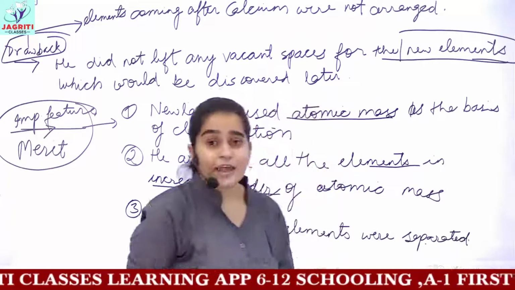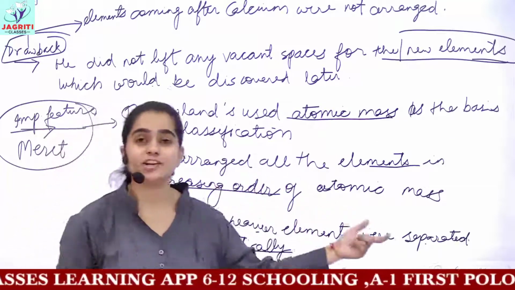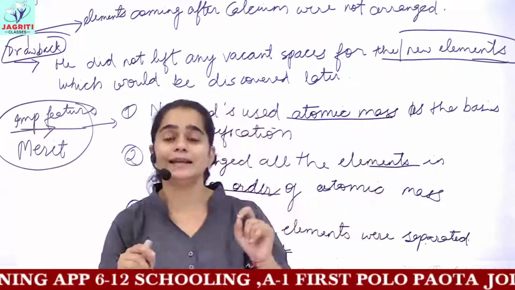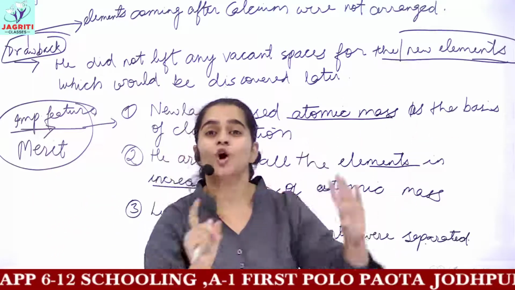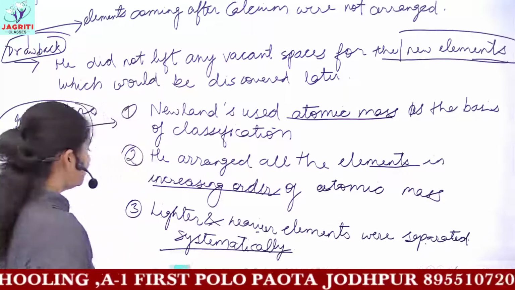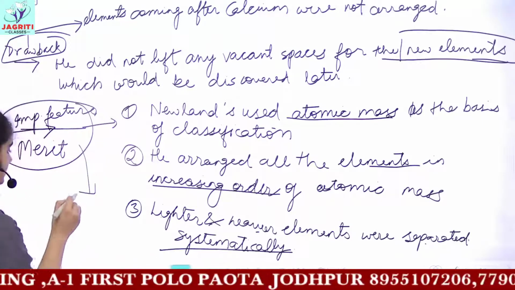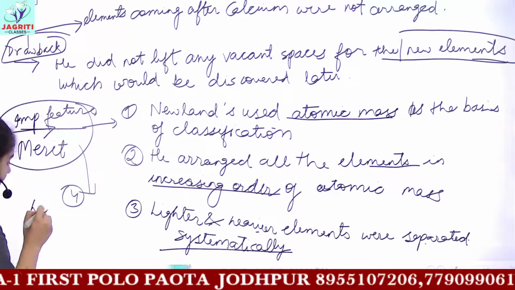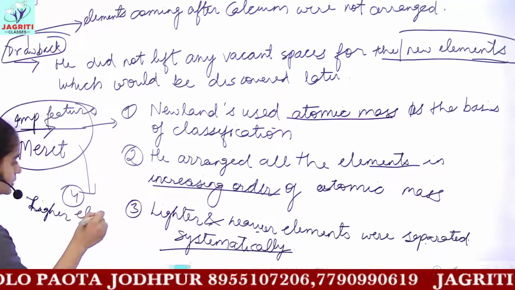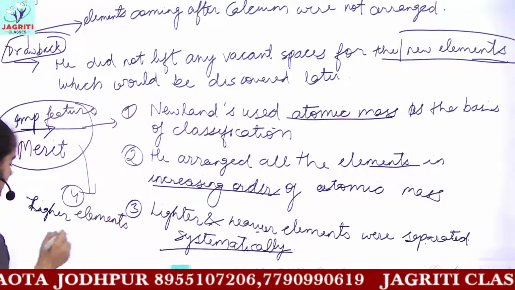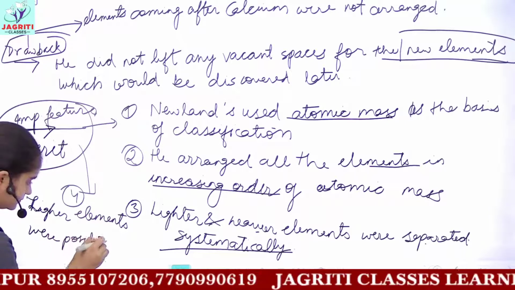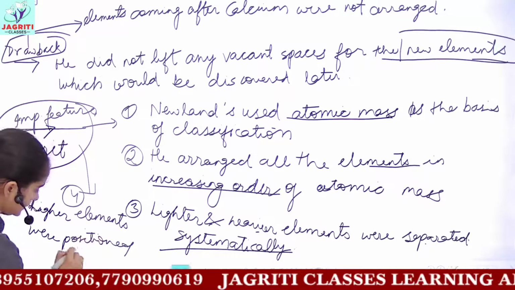That is, the heavier elements which came after calcium, or which were discovered later, did not fit into the criteria given by Newland's law of octave. So these heavier elements could not be arranged. But yes, the merit is lighter elements were very systematically arranged, were positioned systematically.